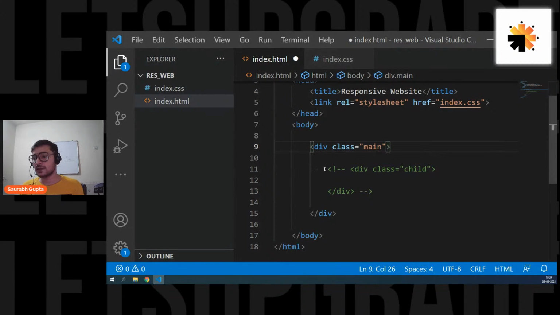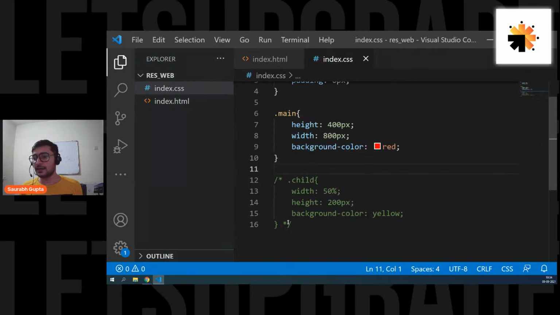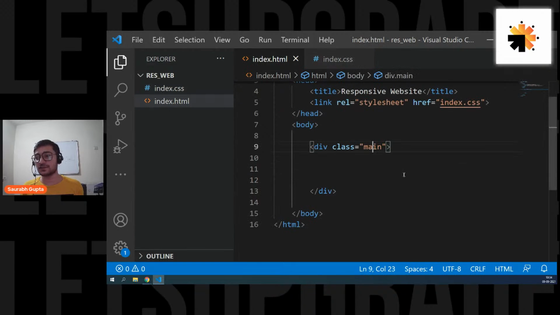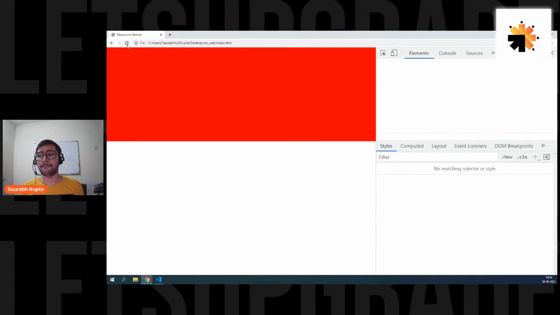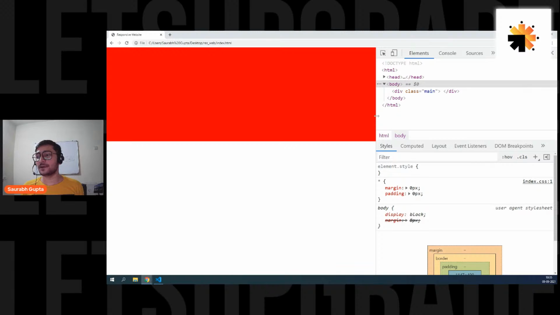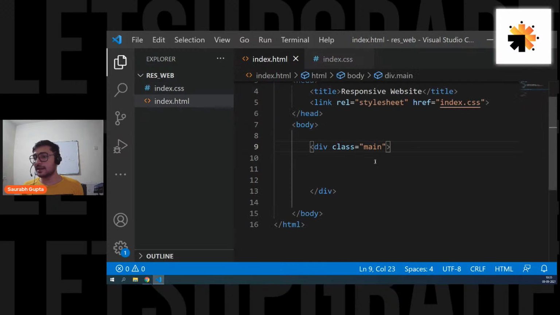Now let's keep our main, remove the child elements, because we have to learn the basics of responsiveness. And again, let's make it 100%. Perfect. Now see, it's always 100%. Now let's create some elements inside it.